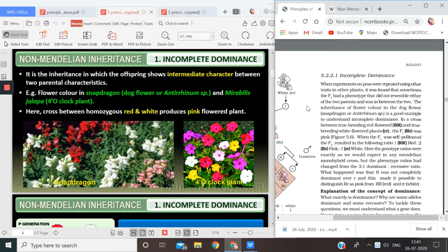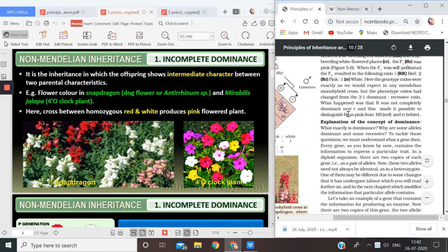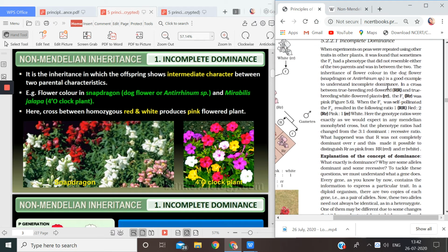So we got confused. Now you see here the inheritance of flower color in the dog flower. Please underline this: dog flower is also known as snapdragon, or Antirrhinum species. This is the scientific name. This experiment was done on the dog flower, and it is a good example of incomplete dominance.